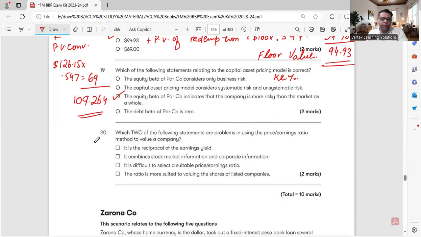Which two of the following statements are problems in using the PE ratio method to value a company? PE ratio method basically uses price earning ratio. If it is using the price earning ratio of the industry as a whole or of the averages, then it will be considered more reliable than the dividend valuation model, because the dividend valuation model uses the information of a specific company and it is using historic dividend with the expectation that dividend will grow by this percentage for an indefinite time period.